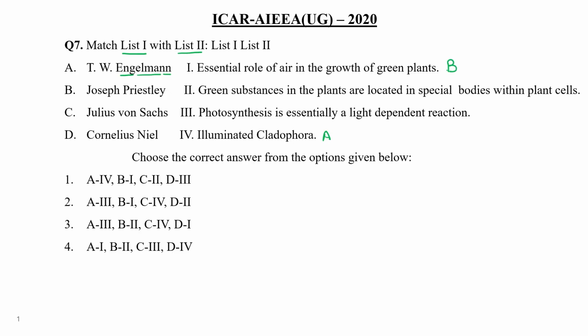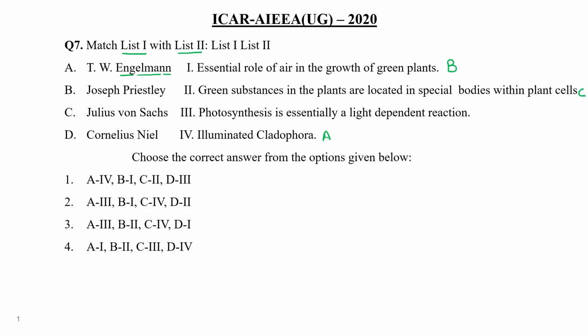Yes. Next is Julius von Sachs. Julius von Sachs actually informed the importance of chloroplast, and he told that that green substance which is present in the plant is actually located in a special type of body, that is chloroplast, and that is mainly responsible for the synthesis of food and all other things. So can I write down C over here?